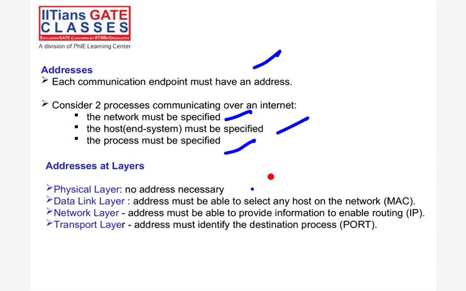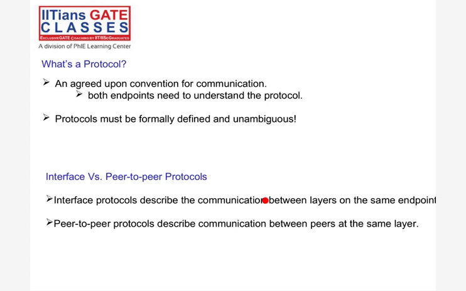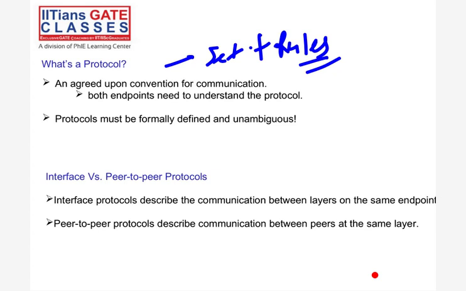So what is a protocol? A protocol is a set of rules, right? Some definition, a set of rules. An agreed communication convention: there is an agreement between host and destination. This agreement we have to follow, then only is communication possible, right? You know that part. And a protocol must be formally defined and unambiguous, right? So interface versus peer protocol: you know, the interface is between layer to layer, and peer to peer is from host to host, corresponding to each layer.